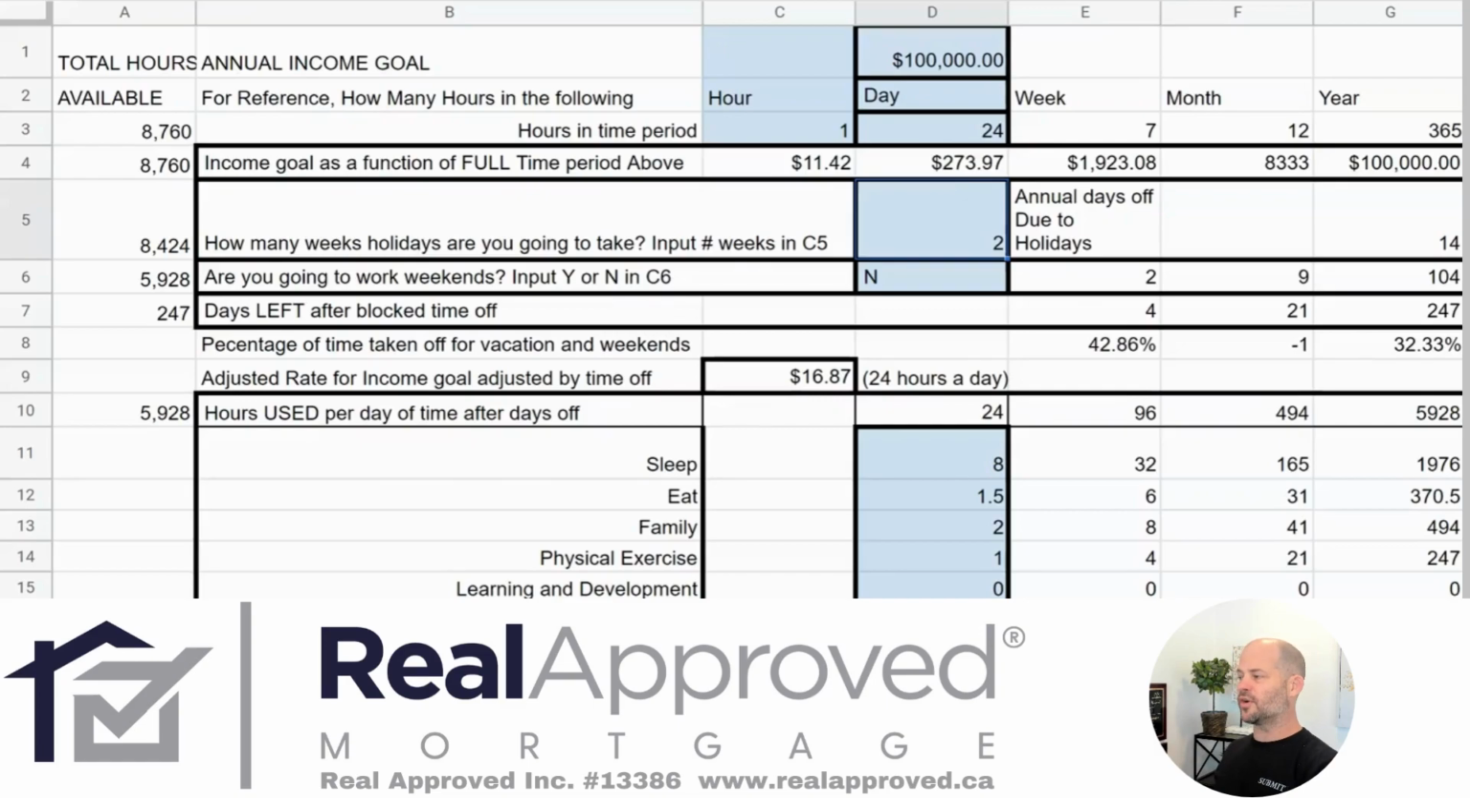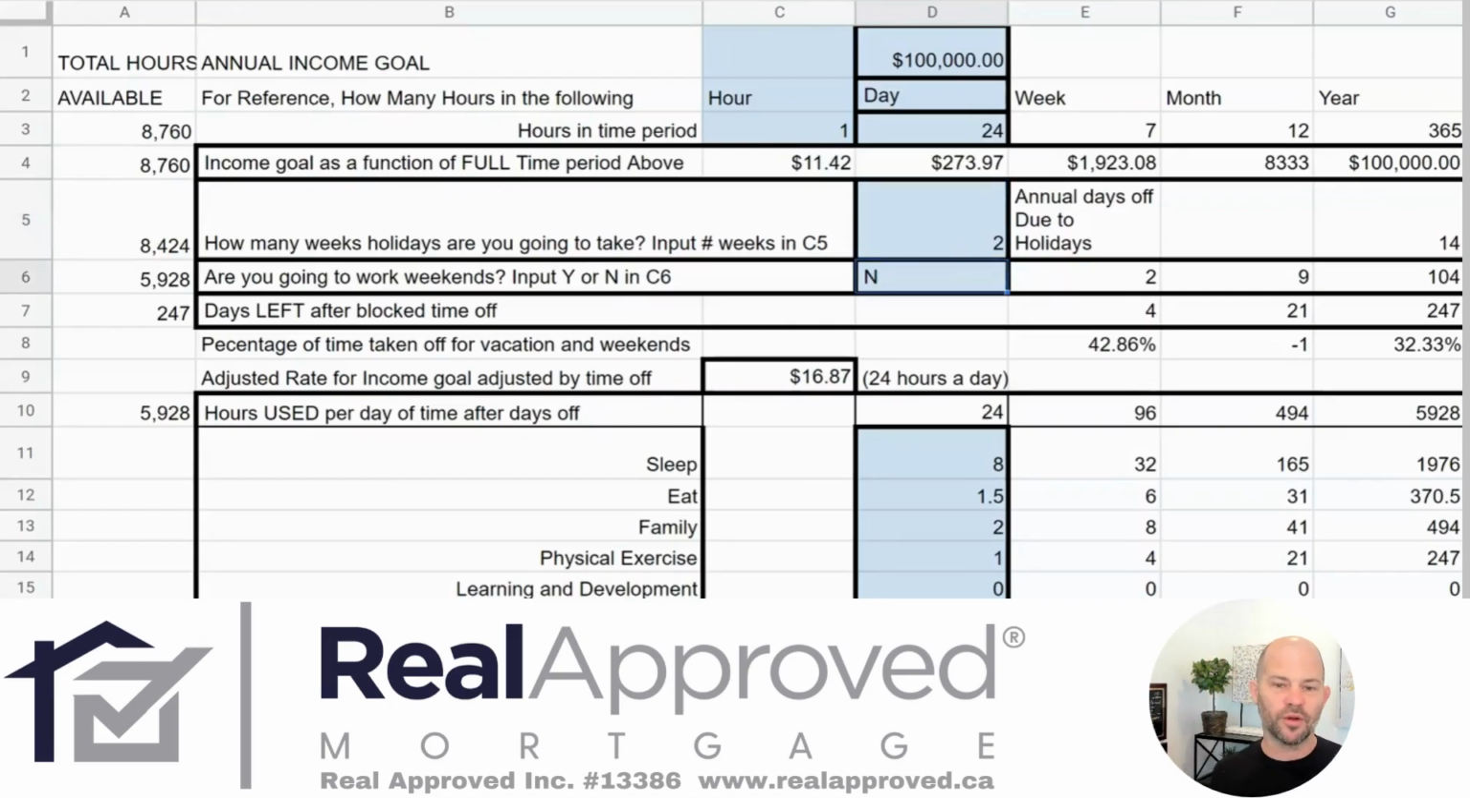So in this spreadsheet, what we're going to do is we're going to take that time, we're going to allocate it, and we're going to suck it out of what we're going to do, and not include in our calculations of what we need to do in order to earn the income. So in here, we're going to budget that. We're going to say, okay, well, we're going to take 2 weeks holidays, which is 14 days a year.